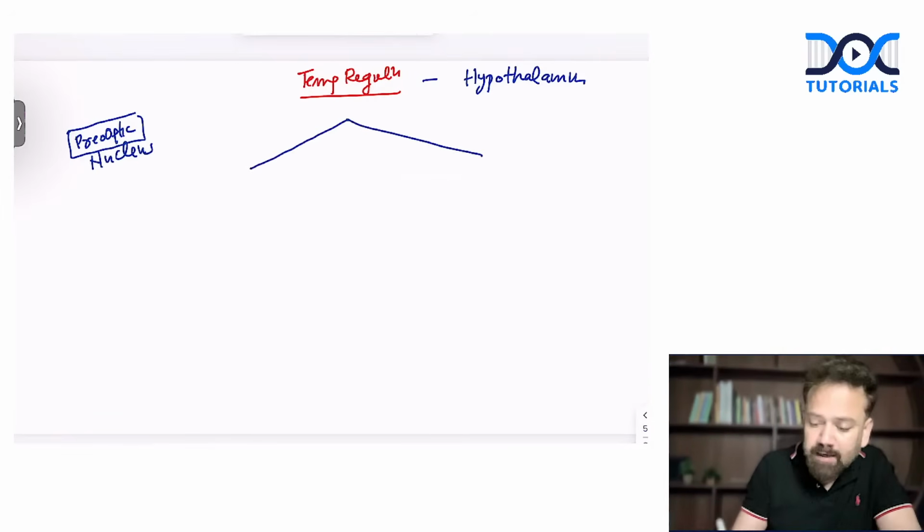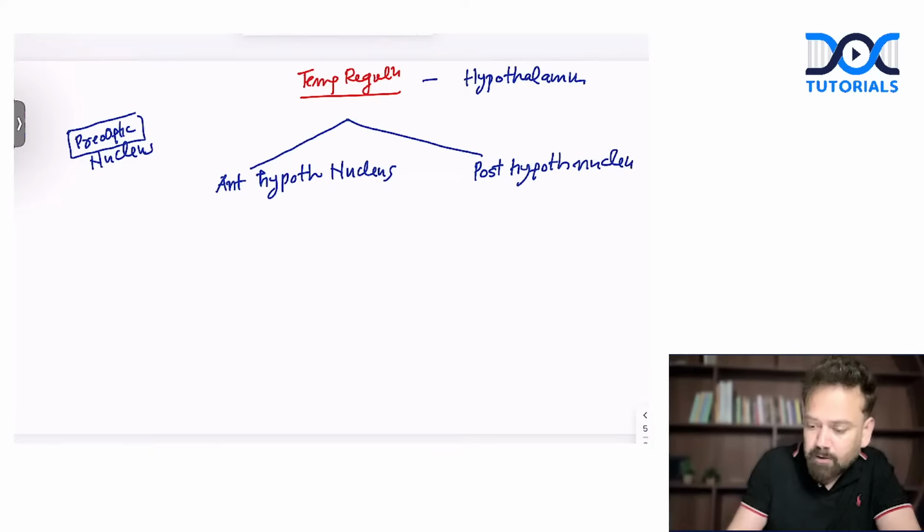One is called the anterior hypothalamic nucleus, and the other is called the posterior hypothalamic nucleus.